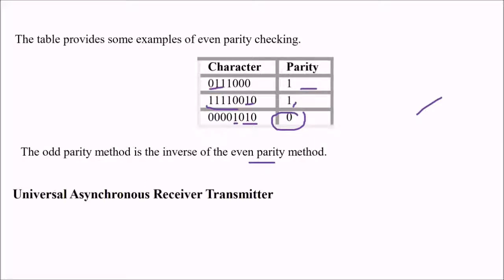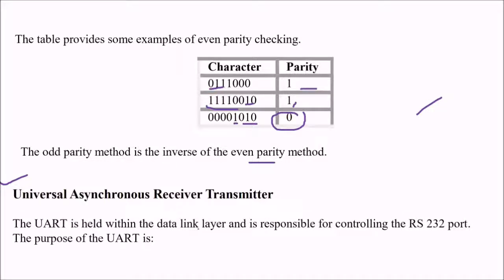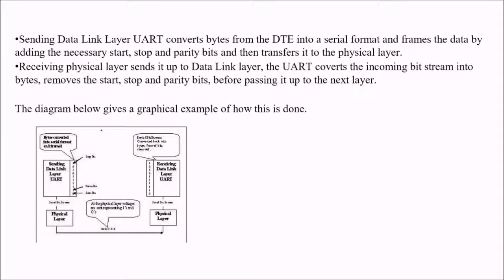Now we come to the UART, Universal Asynchronous Receiver and Transmitter. This UART is held within the data link layer and it is responsible for controlling the RS-232 port. What is the purpose of the UART? First, at the sending data link layer, the UART converts bytes from the DTE into a serial format and frames the data by adding the necessary start, stop, and parity bits, and then transfers it to the physical layer. Then the physical layer sends it up to the data link layer. The UART converts the incoming bit stream into bytes, removes the start and stop bits, and checks the parity bit before passing it to the above layers of the ISO OSI model.